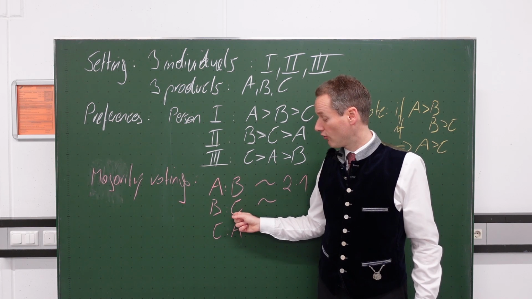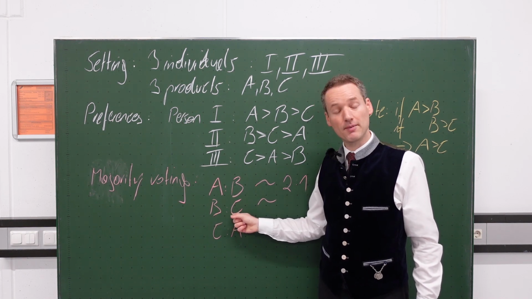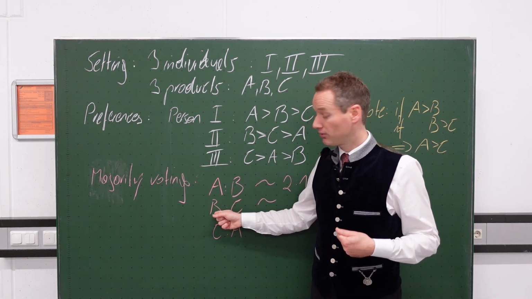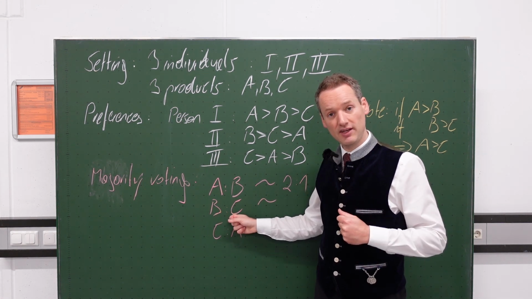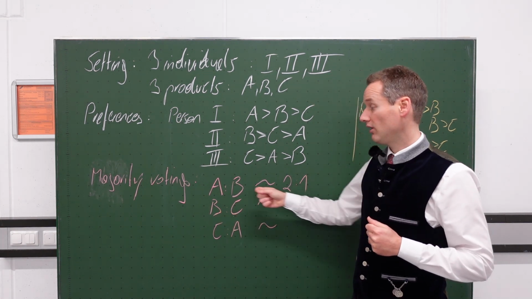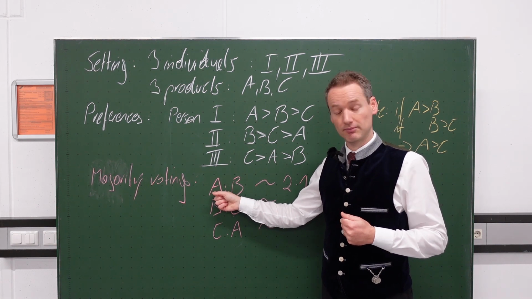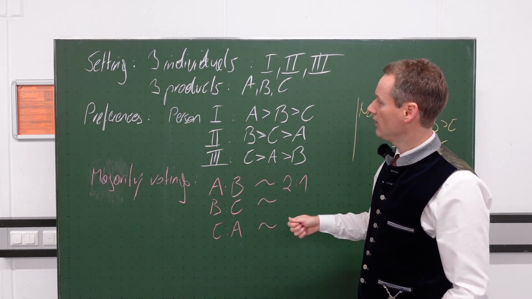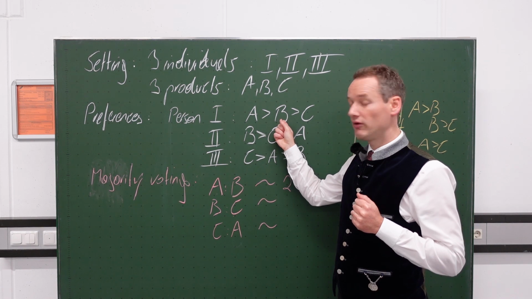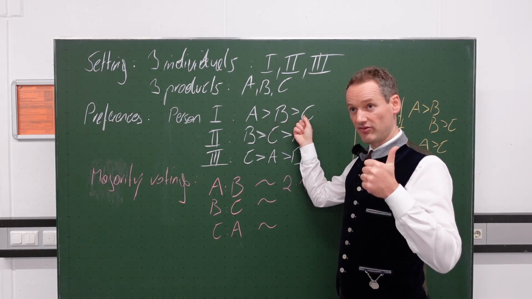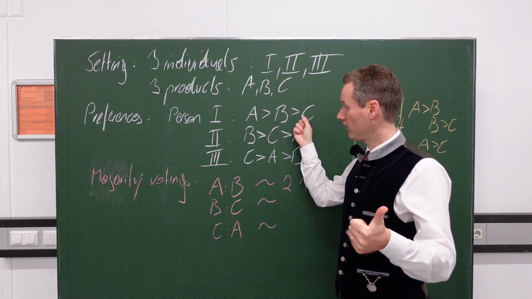Let me now test whether people prefer product B to product C. Because you could say, if they prefer product B to product C, then I can derive that they will choose product A. Let's try that. Person number 1 prefers product B to product C, so I have 1 vote from person number 1.